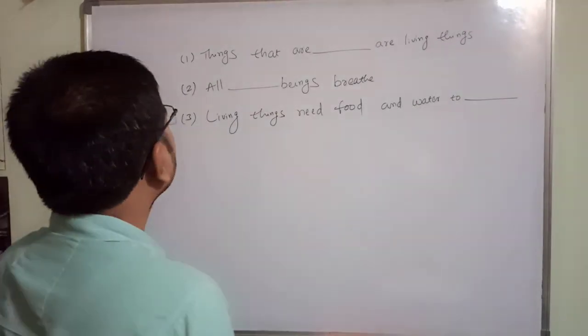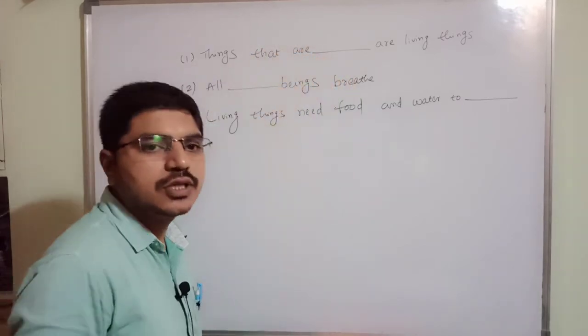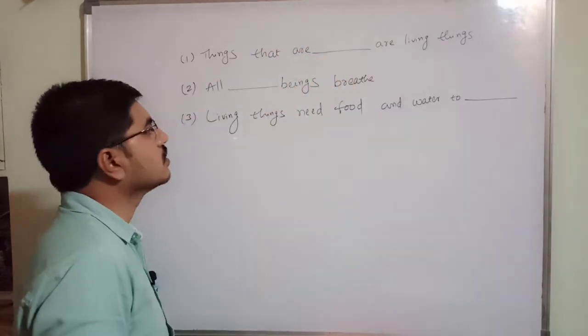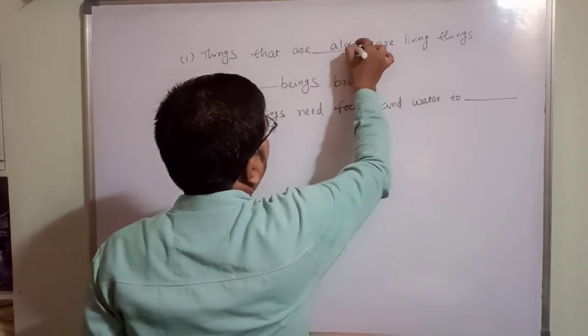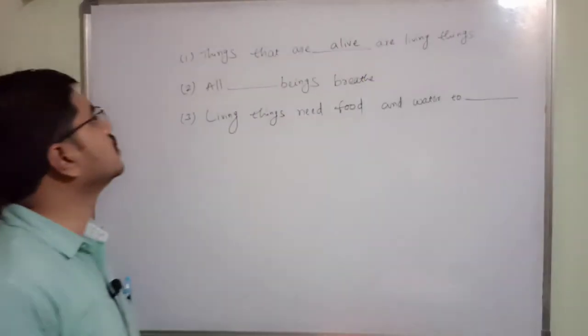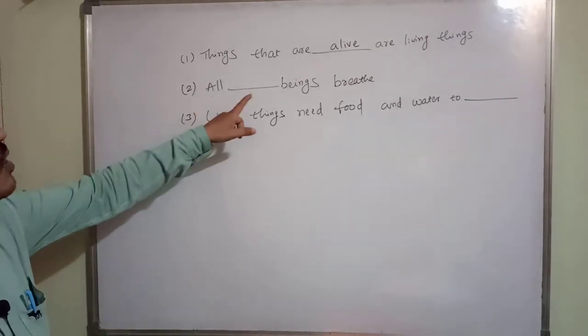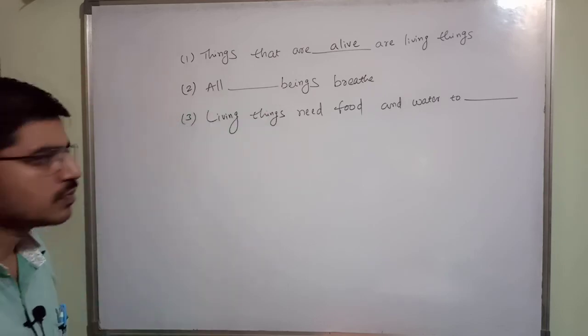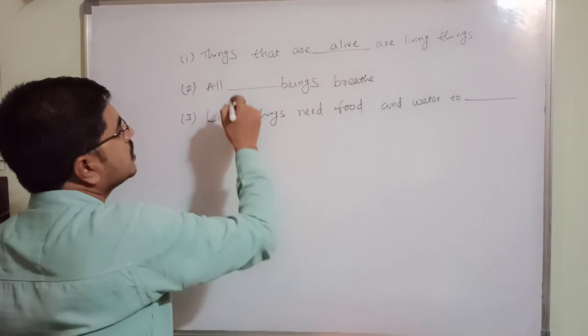See here, the things that are dash are living things. You can write alive, that is correct: things that are alive are living things. And all human beings breathe.